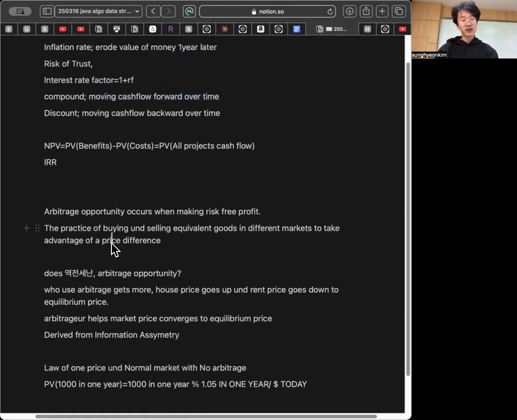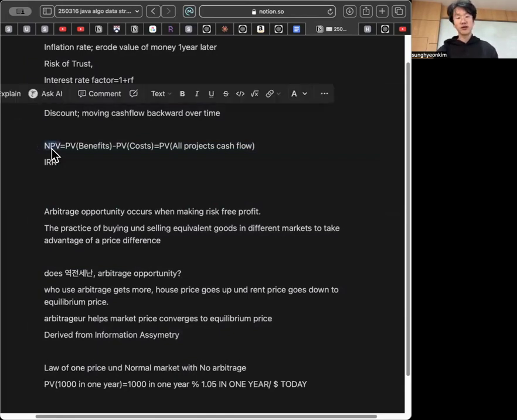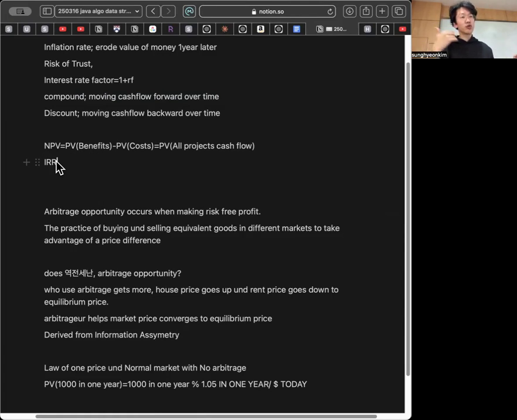So net present value is PV of benefit minus PV of cost. Benefit cost analysis is the same as the present value of all project cash flows, which is net present value. And you can decide whether we should do a project or not. There are two ways. One is IRR, internal rate of return. So check the internal rate of return, which makes all the project's cash flow net present value zero, or check net present value to see whether it is plus or minus.